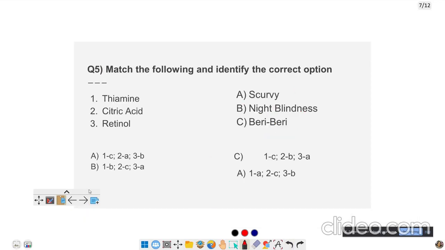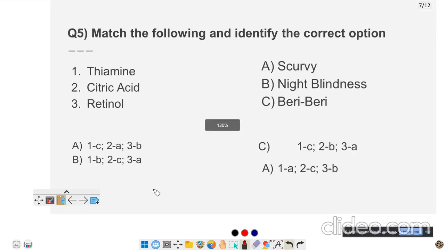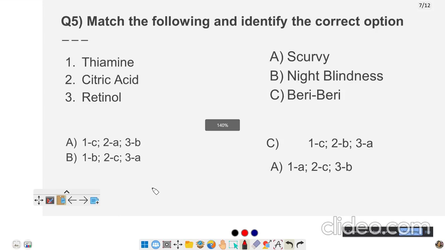Fifth question. Match the following options. This is the fifth question in the question paper. If you look here, thiamine, which is vitamin B1.